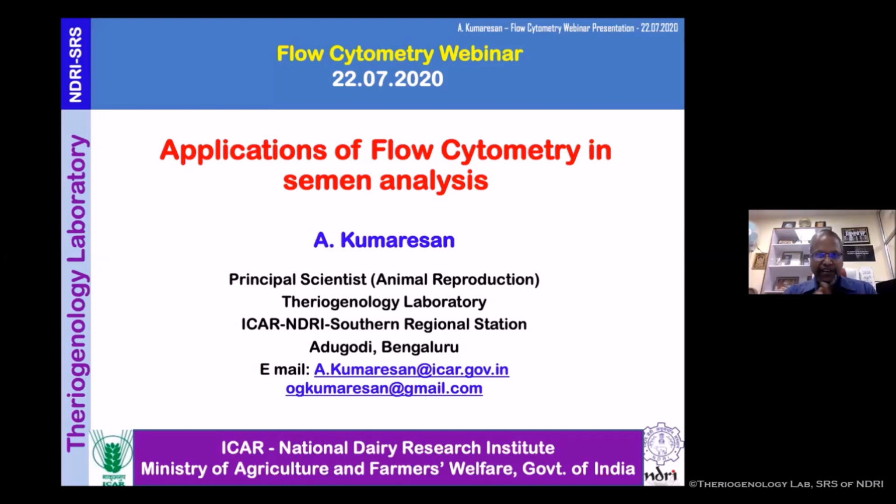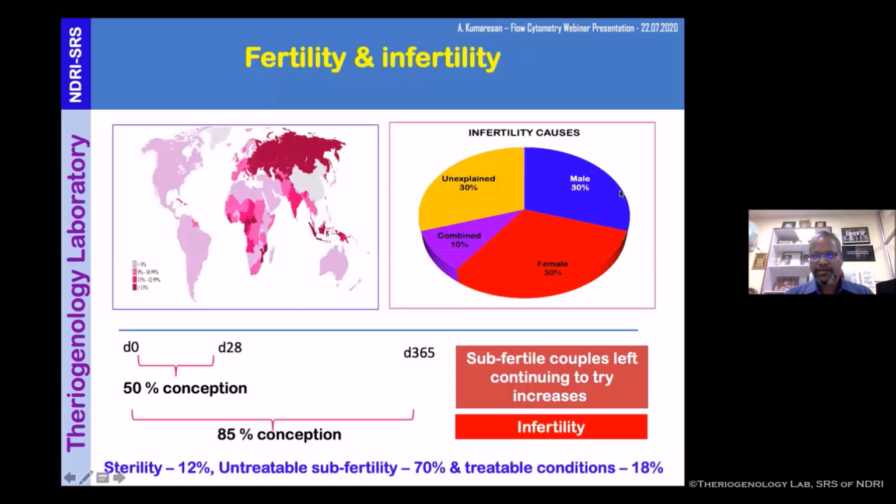So getting into flow cytometry directly for semen, I think there will be some missing link. So first and foremost, the question comes: why does flow cytometry have to be used in the analysis? For the benefit of the students, as well as the teachers and the participants, I will take some 5 minutes to explain that. Why? This is actually a branded slide of mine. I always used to have this particular slide.